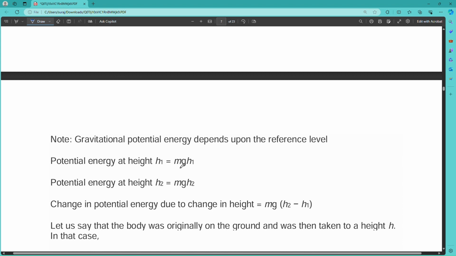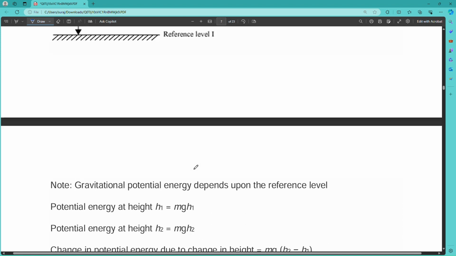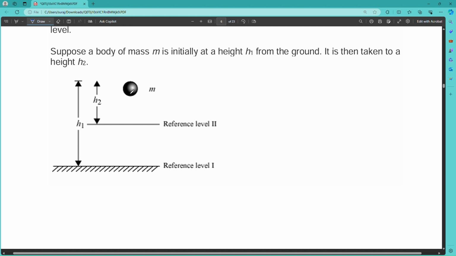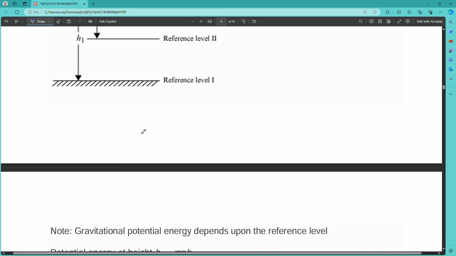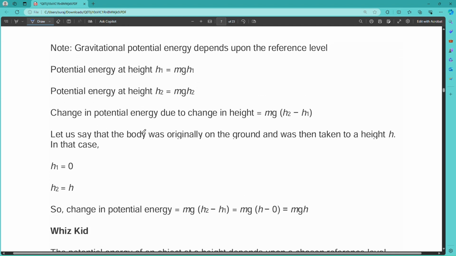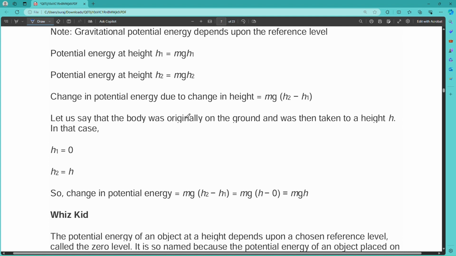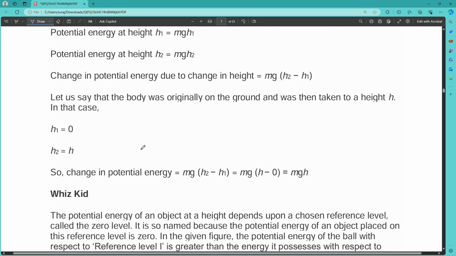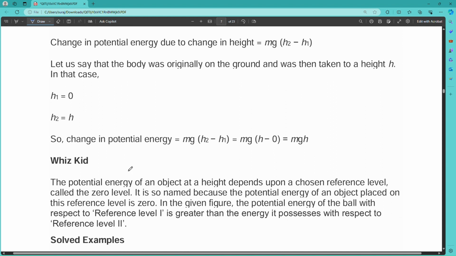The force will be mg, because mass into acceleration due to gravity is your force, and h is the displacement here. When you put the object here, the force applied upon it is due to the gravitational force, which equals mg, and the distance covered from h1 is the displacement. So the potential energy at h1 is mgh1, and at height h2 it is mgh2. The change in potential energy due to change in height will be mg(h2 minus h1). If h1 is 0, then h2 equals h, and you get the formula mgh.